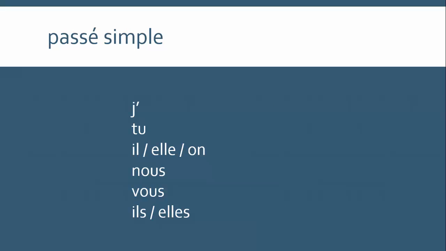The passé simple, as usual, you don't need to know in any kind of detail, but as is often the case, the passé simple forms are very, very different to the infinitives, so you need to be able to recognize them and know which one's which. So the passé simple for avoir is j'eus, tu eus, il, elle eut, nous eûmes, vous eûtes, and ils, elles eurent. So you might have noticed that we have this eu again that we saw in the past participle, and quite often with irregular verbs, if you know the past participle, you can almost guess the passé simple because there seems to be a connection between the two, so that might help you remember that when you see eu, eut, eur, that you're looking at avoir.